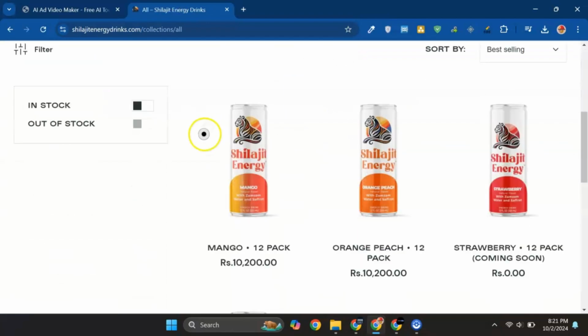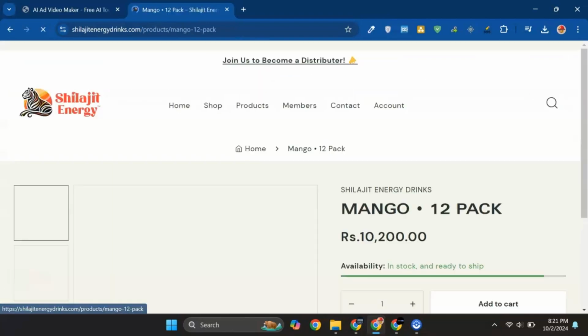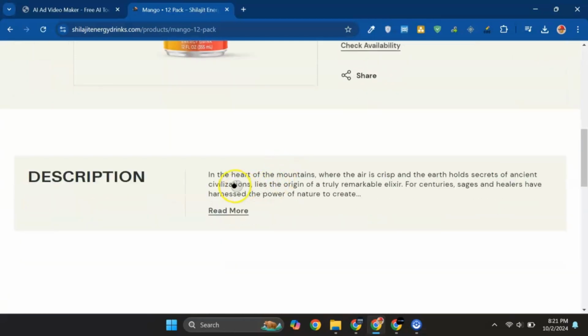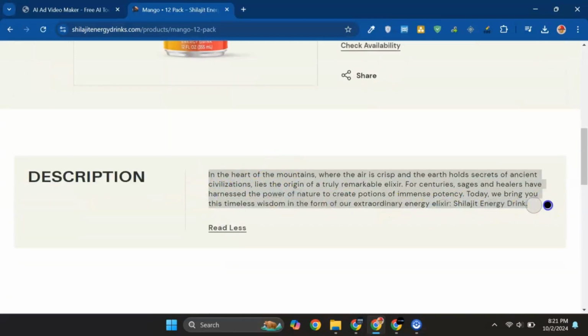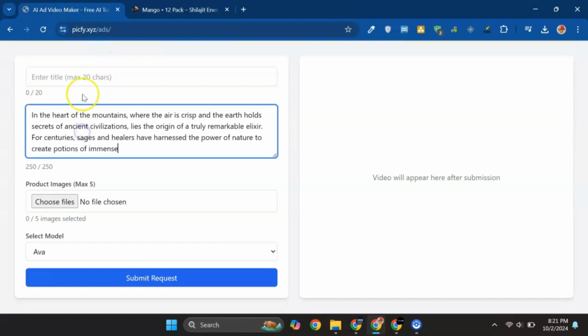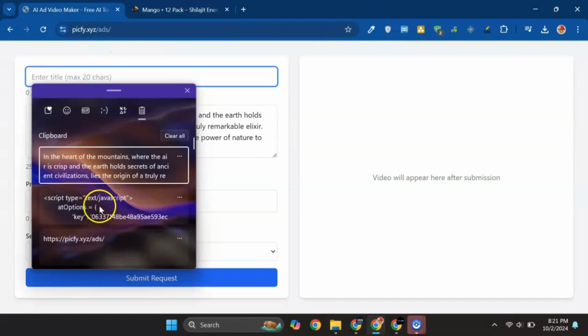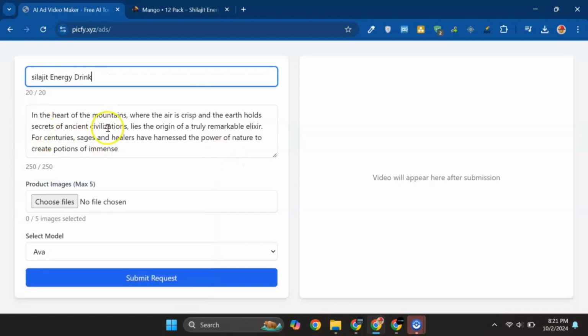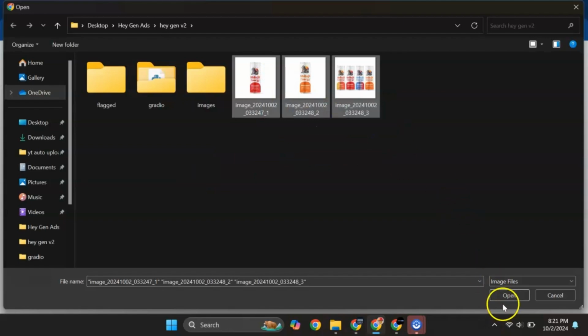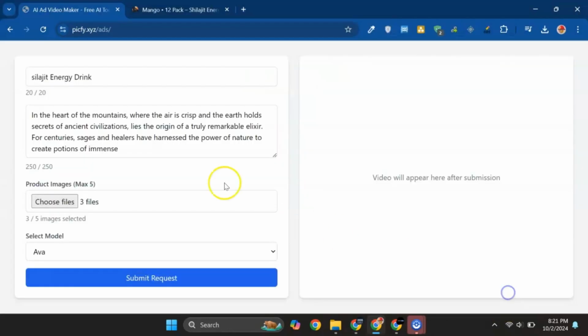So let's copy and paste the description and title and upload a few images. Select an AI model. There are 3 models available, but we plan to add more AI models daily. That's it. Now click the button and wait for 30 seconds to 1 minute.